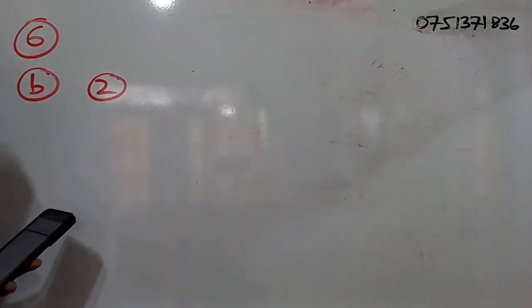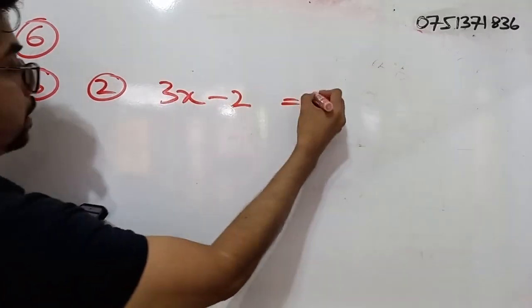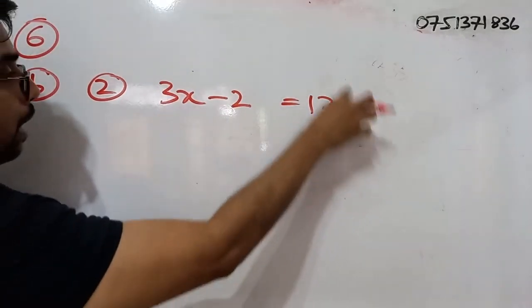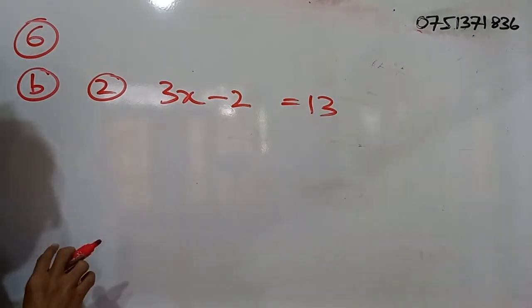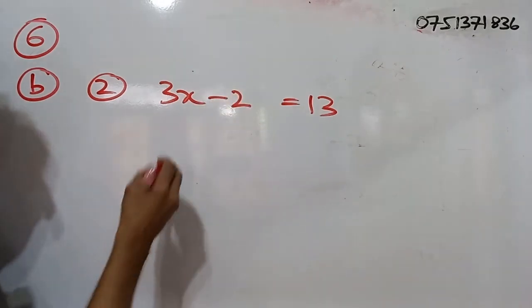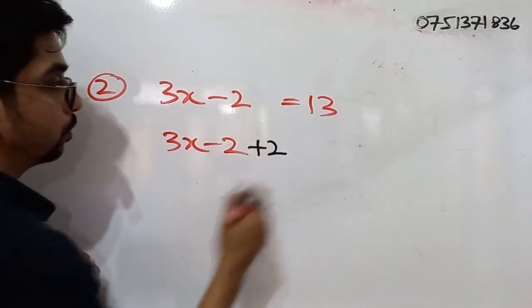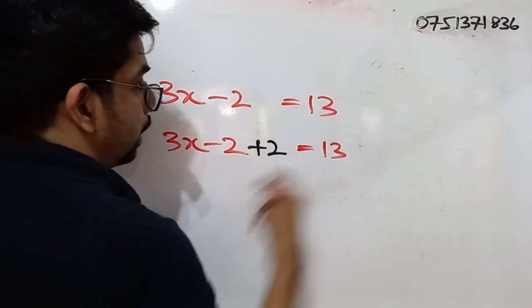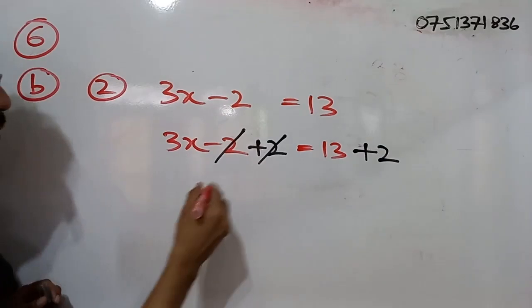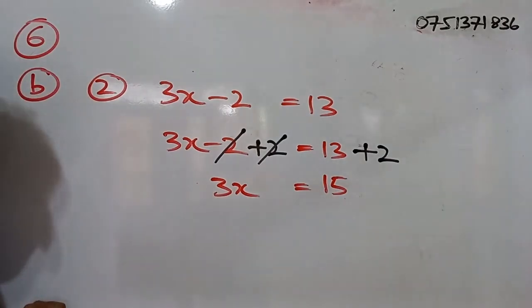Part 2. 3x minus 2 is equal to 13. Simple B, second part. We have this equation, so we have to solve this. First of all, we have to get rid of this minus 2. So what do we do? This is minus 2, so we add a 2. Do the same thing on the other side, 13 plus 2. Now I can cancel off these two. So 3x is equal to what? 13 plus 2, it is 15.